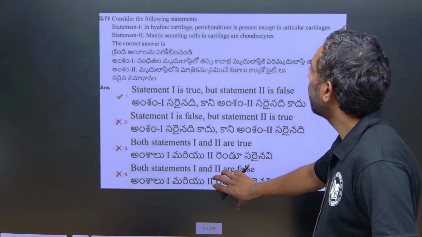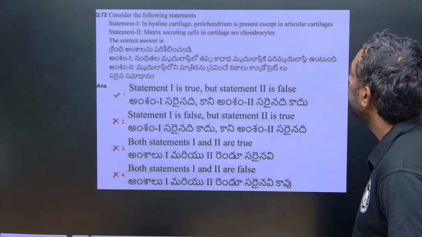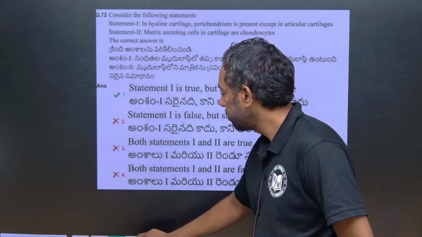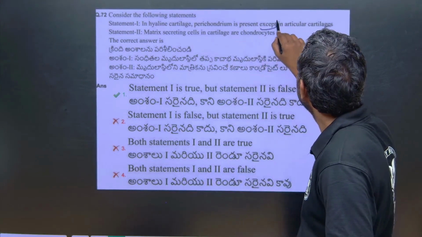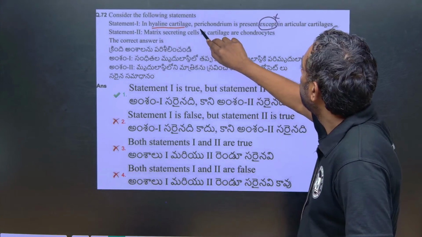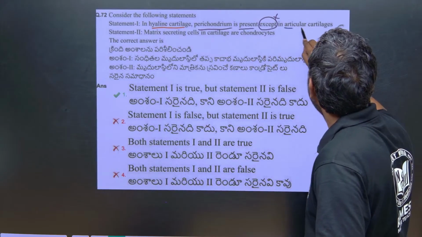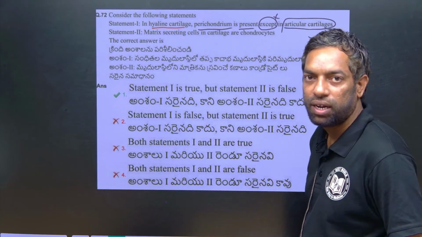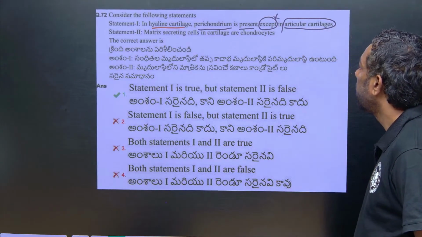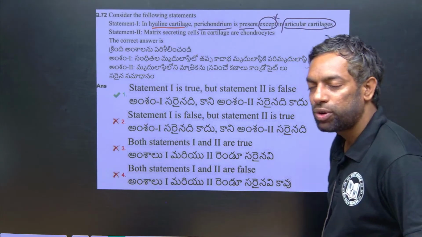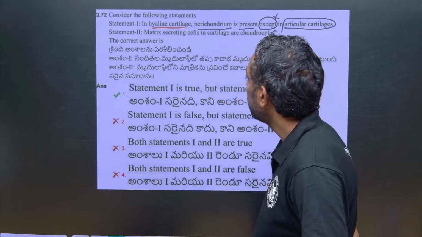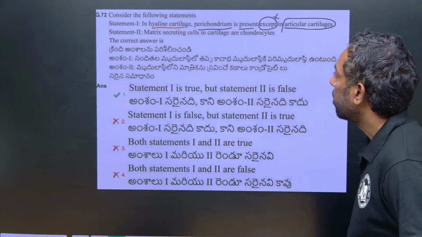Hyaline cartilage perichondrium is present except in the articular tissue. Just look into this. Except, this is wrong. Hyaline cartilage perichondrium is present in the articular tissue, nose, ear, trachea. The hyaline cartilage is located at articular cartilage, that is nose, ear and trachea, these places. Okay, this is the wrong statement.